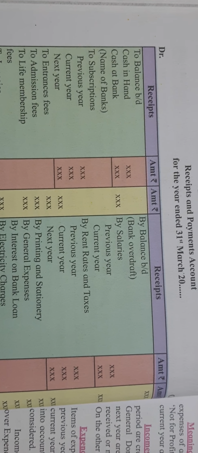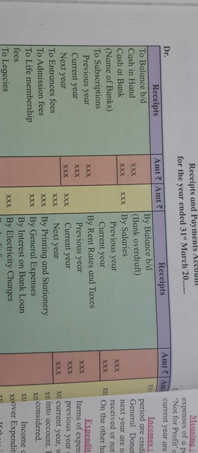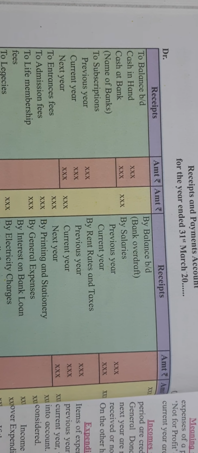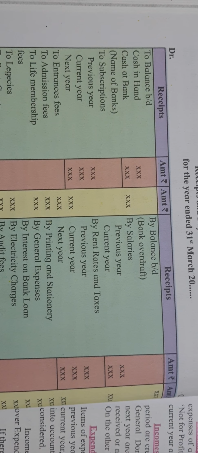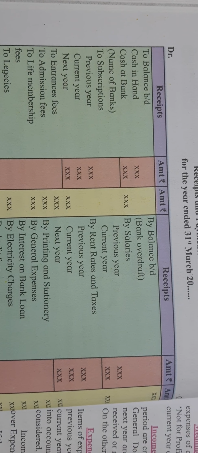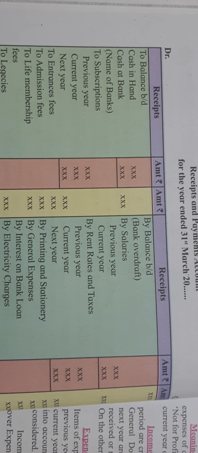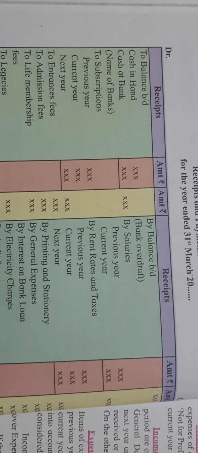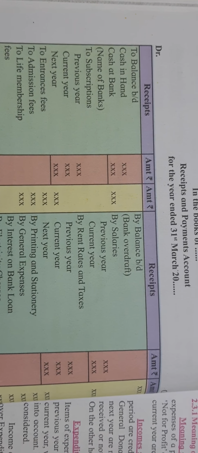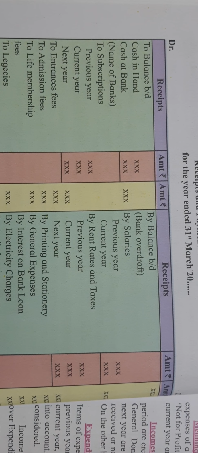Students, there is a mistake in your textbook: both sides are shown as receipts, but remember the debit side, the left-hand side, will be receipts, and the credit side will be payments. Make the correction in your textbook. Here you have to write payments instead of receipts. This whole format is given in your textbook on page number 68. Next lecture we will continue with the whole format.